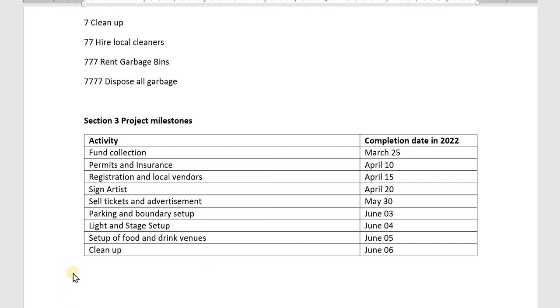It is a 6 hour concert, so it will end at midnight, and on June 6 around 1 a.m. or 2 a.m. we need to clean all the garbage and dispose of it at the garbage site.